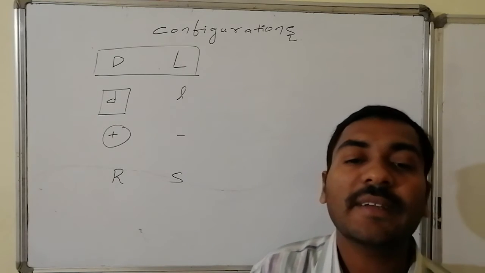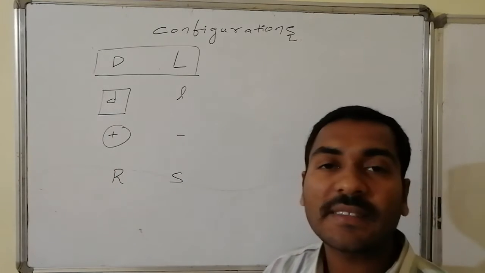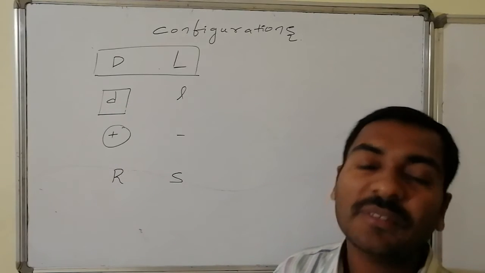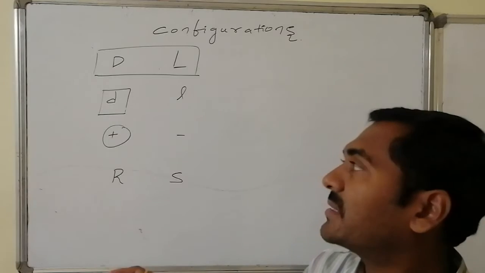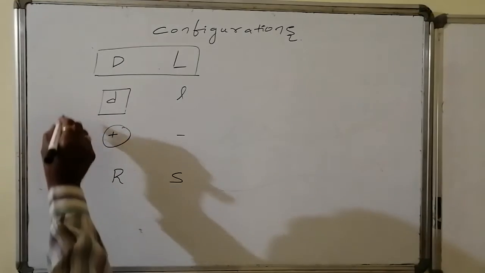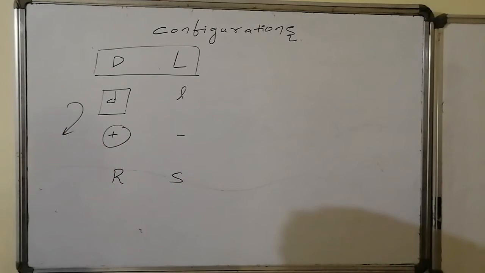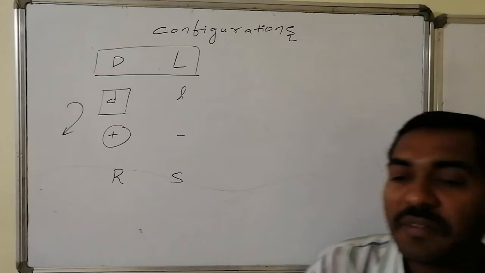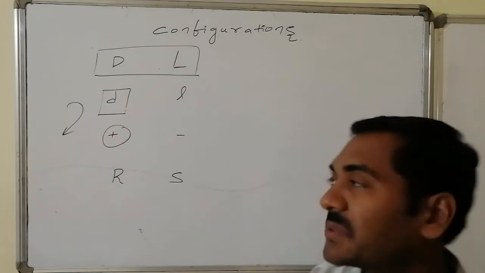If it is rotated in the clockwise direction, then that is said to be dextro-rotatory, indicated by small d. Dextro-rotatory is nothing but clockwise rotation. Clockwise rotation is also given the positive sign. So this is clockwise rotation of the plane polarized light. D stands for dextro, dextro stands for clockwise, and clockwise can also be given by the positive sign.